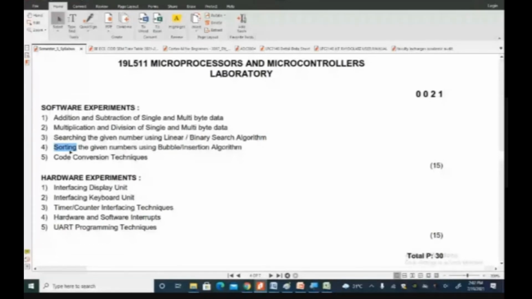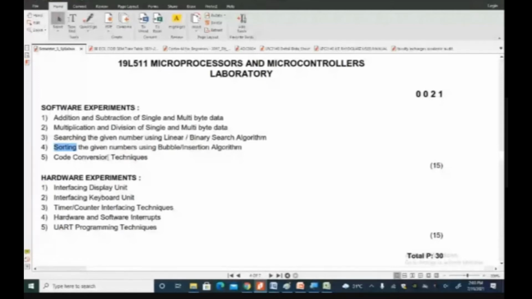And all happens in binary, right? Addition, subtraction, multiplication, division, searching, sorting, everything happens in binary, which the microprocessor can understand. If the user needs to understand, we need to go for many code conversions like binary to BCD, which is a primary requirement, BCD to 7-segment code if you have a 7-segment display, and BCD to ASCII if it is an LCD or a serial data transfer, which we will look at in detail.